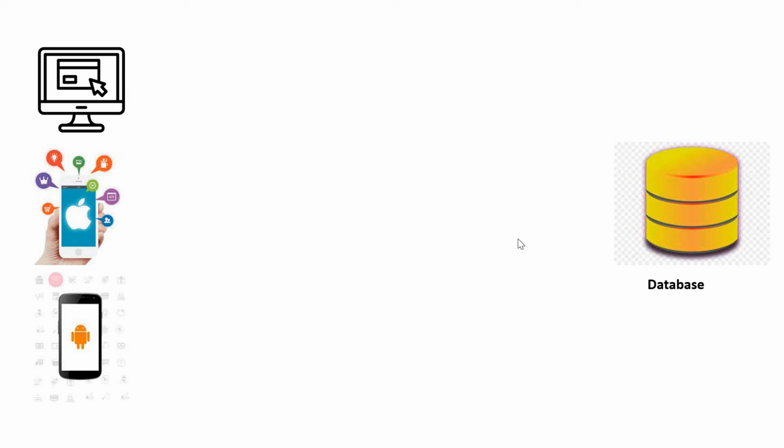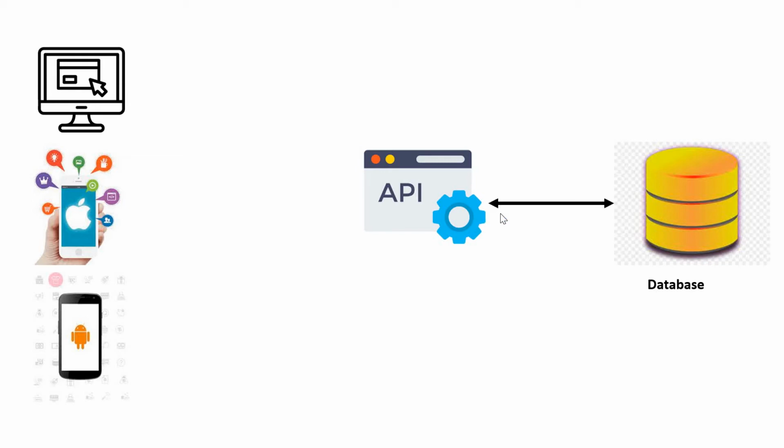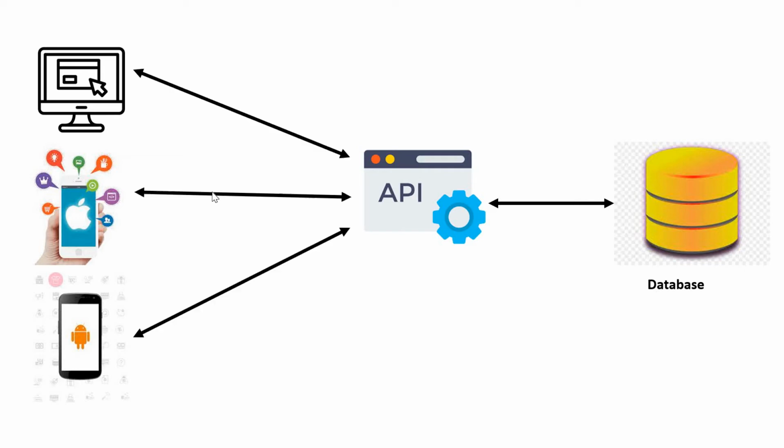On the screen, you can see on the right side we have a database, and on the left side we have all these three applications. Now the final goal is to establish communication between the database and these applications. So what we can do is add a web API project. You can see the API project as an intermediator between these two. Now this web API is going to communicate with this database, and these three applications will communicate with this API.